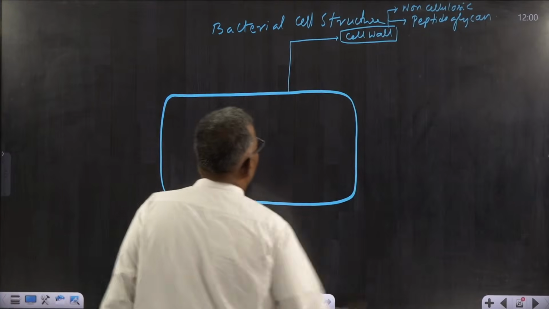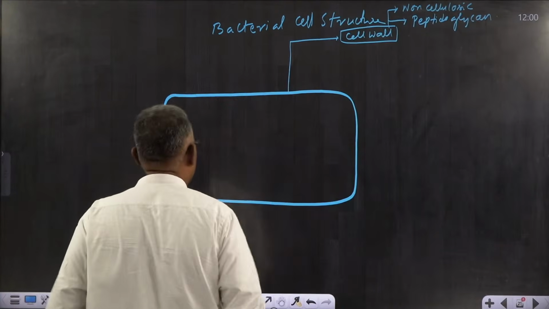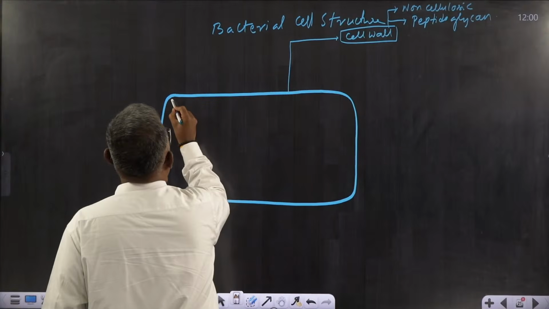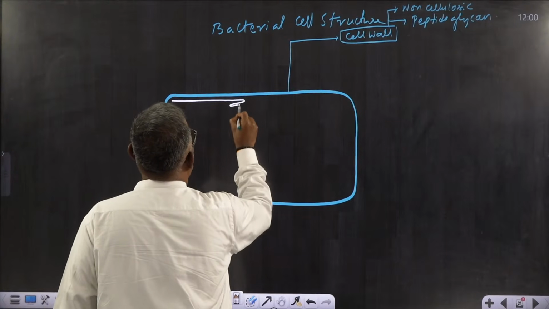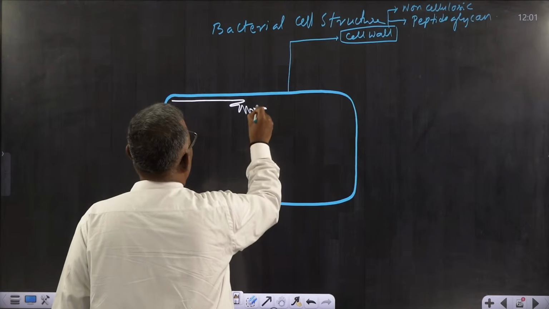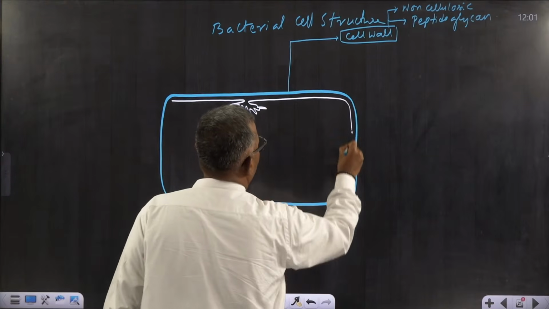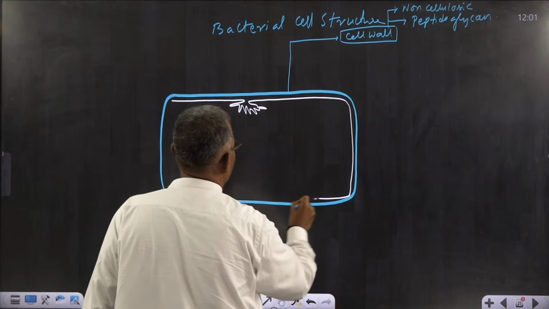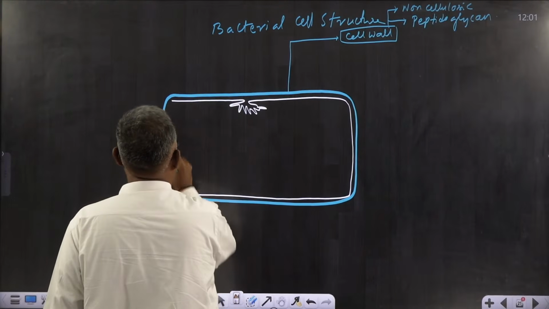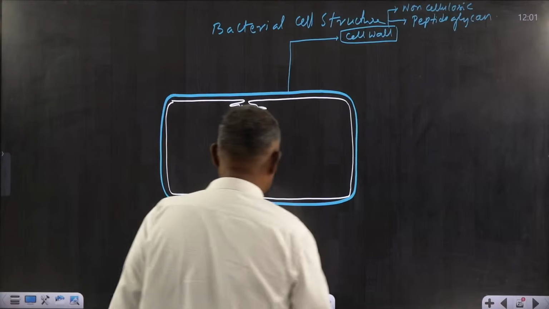I am just giving you the structures present in a bacterial cell. Now, below this cell wall, there is the plasma membrane. Now look here, this is the plasma membrane.